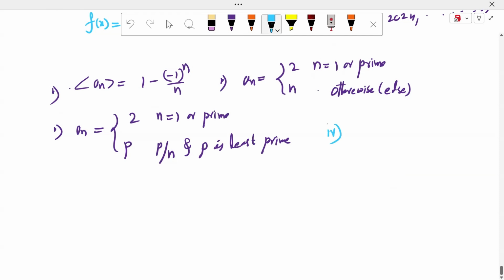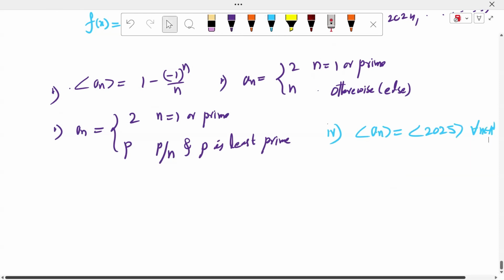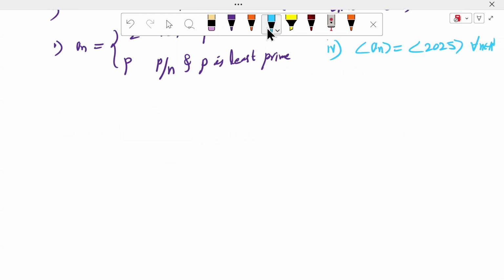The sequence a_n = 2025 for all n belonging to the natural numbers, which is also a sequence. Fifth example: the sequence a_n = (minus 1)^n plus sine of n pi by 6, which is also one of the sequences.